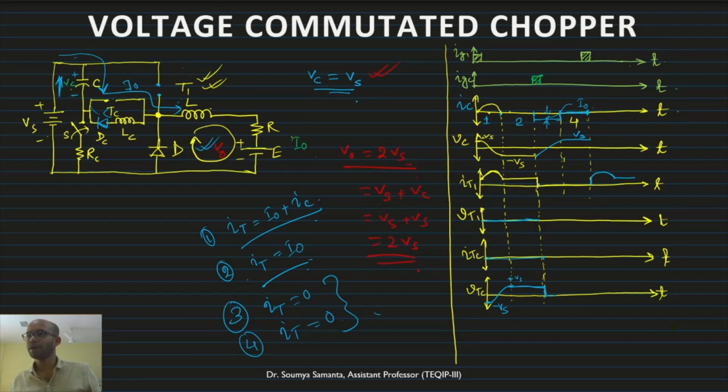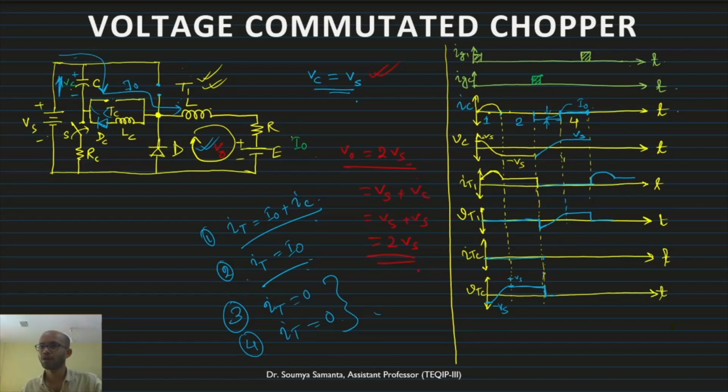Now this IT I have already drawn, because during this time IT1 is turned off, so there is no current. Now what will be the voltage? It will be similar to this one: minus Vs up to this point, mode 3, then plus Vs, and it will continue and go on. This is how it will happen.